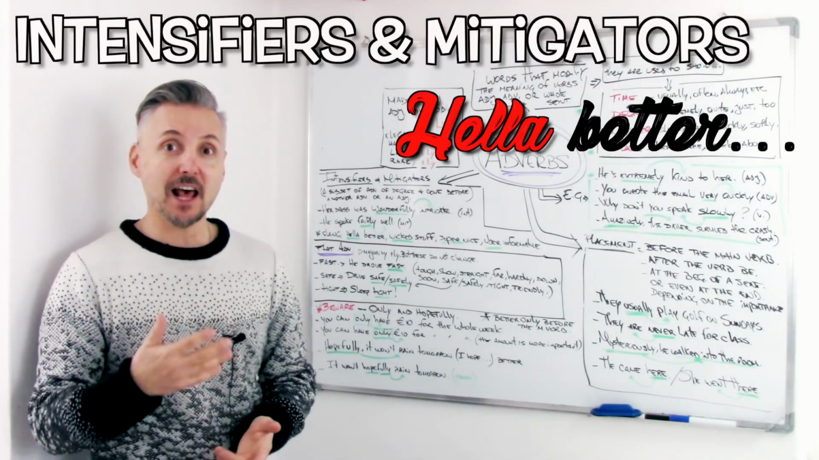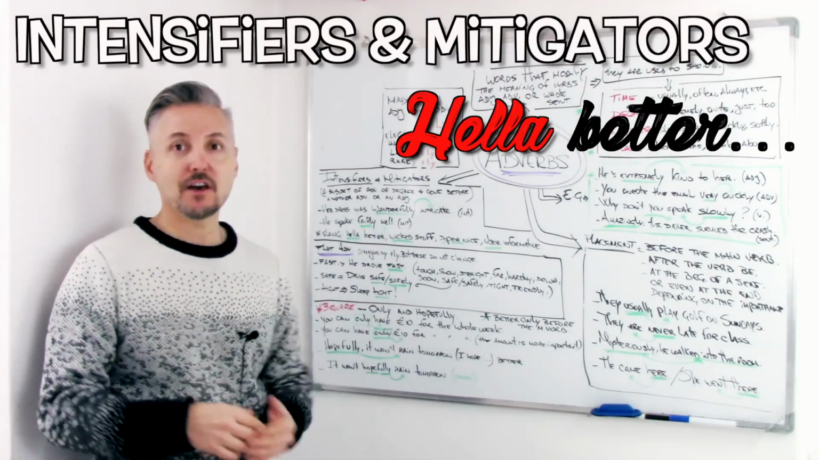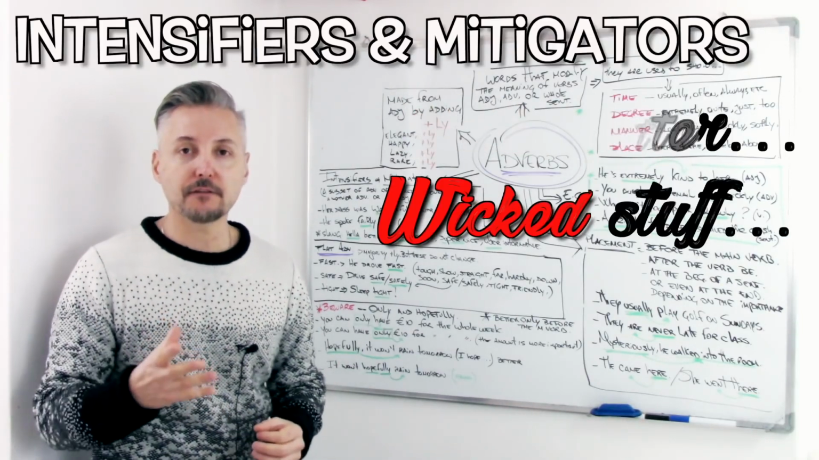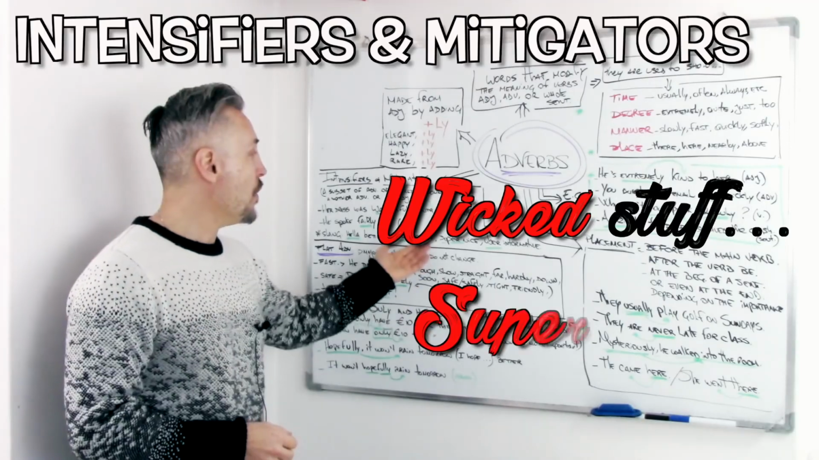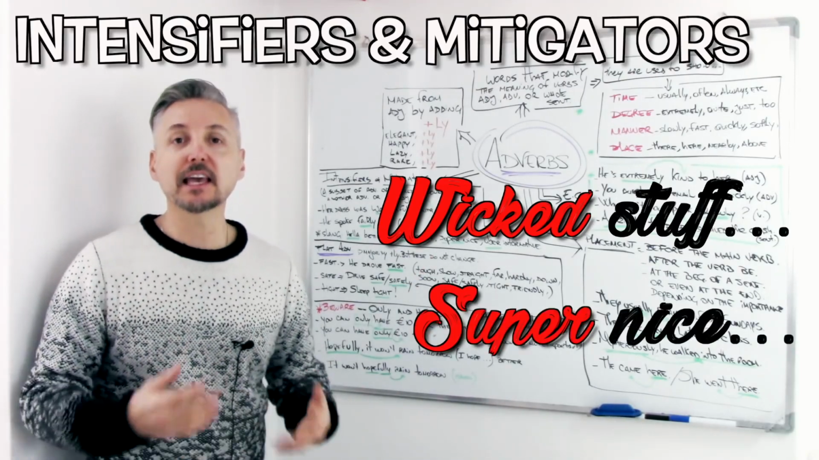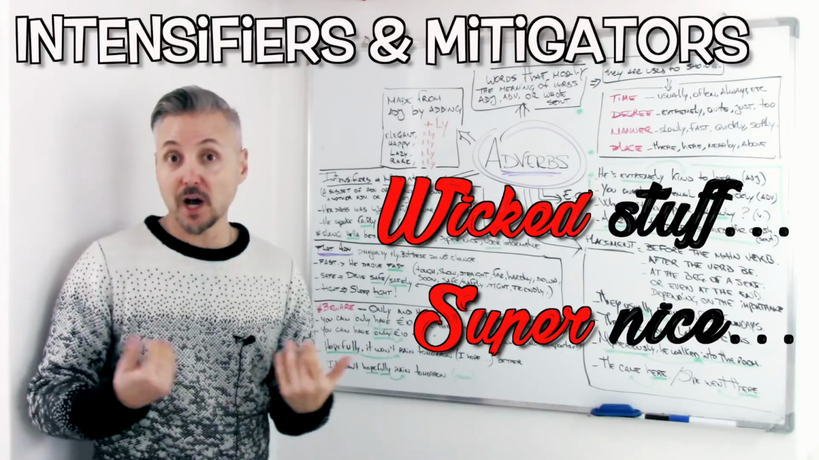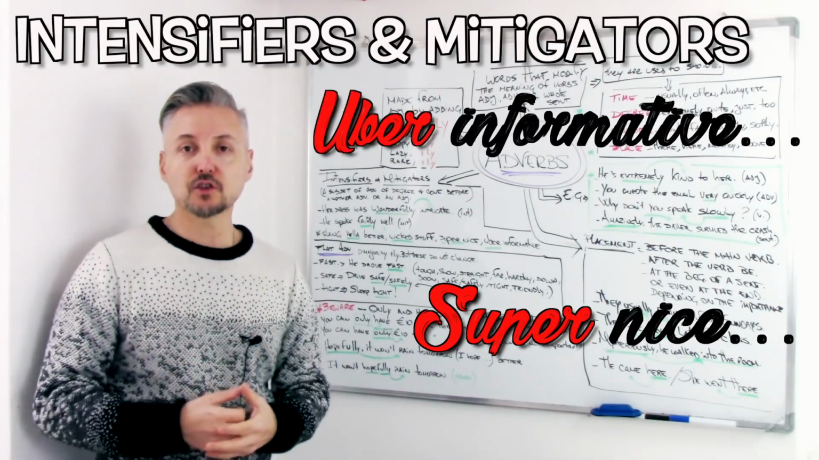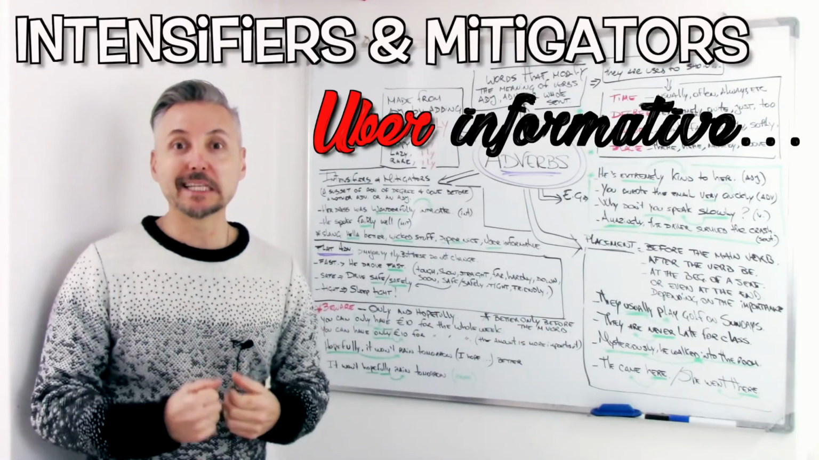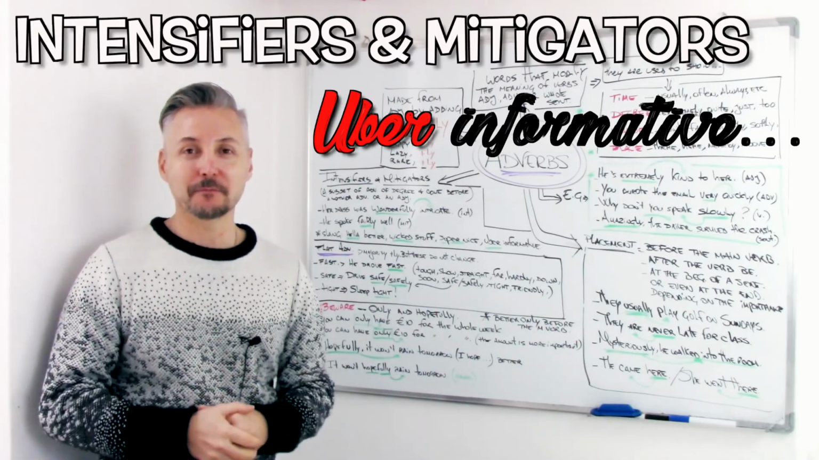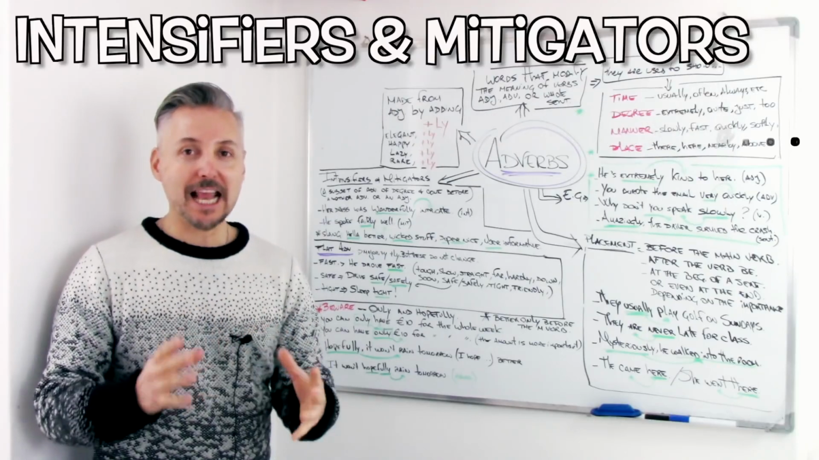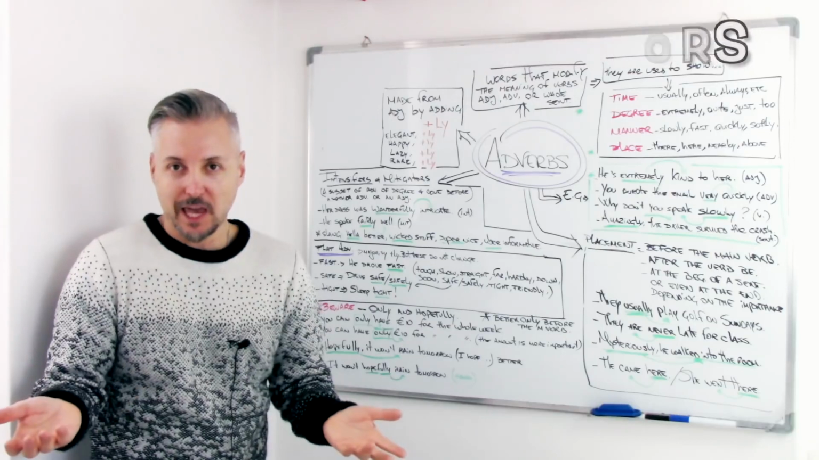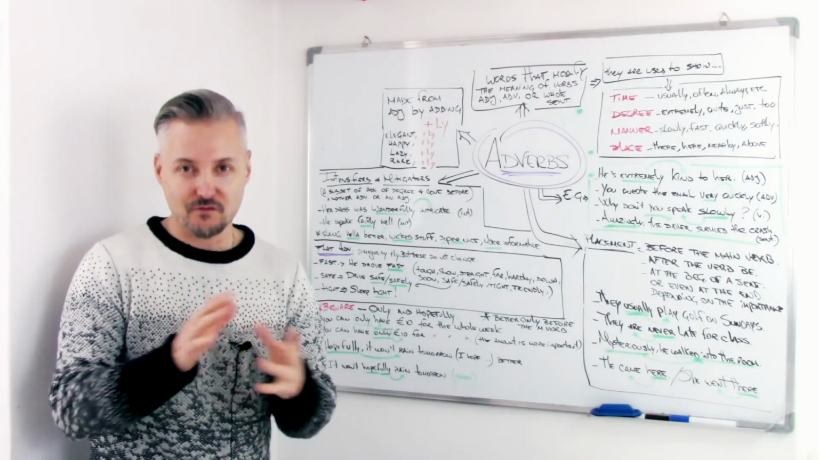For example, hella better. We have wicked stuff. I love wicked stuff. Or super nice. He is super nice to us. Uber informative. So this lesson was uber informative. So these are all slang intensifiers. But if you wish to use them, you can. Nobody's going to say you're wrong.